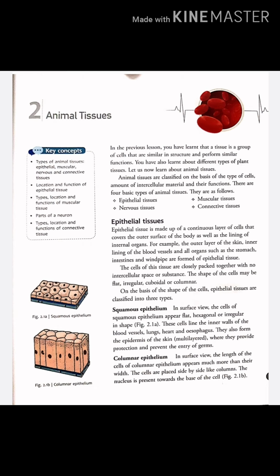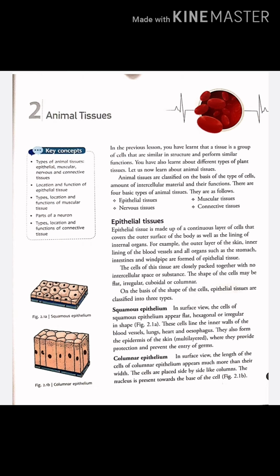Epithelial tissue is made up of a continuous layer of cells that covers the outer surface of the body as well as the lining of internal organs. For example, the outer layer of the skin, the inner lining of the blood vessels, and organs such as the stomach, intestines, and windpipe are formed of epithelial tissues.